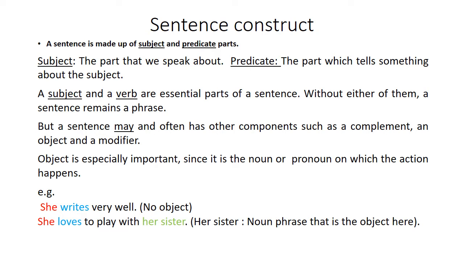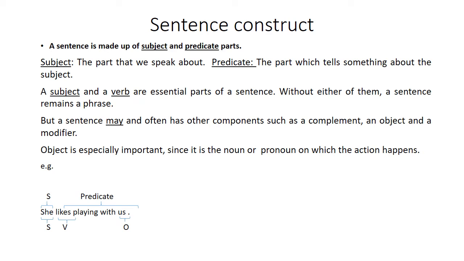Let's move ahead. Let's just see an example. She likes playing with us. She is the subject part, likes playing with us is the predicate part. Let's break up the predicate part a little further. Likes is the verb part, us is the object in this.